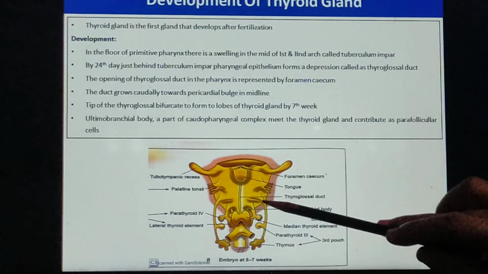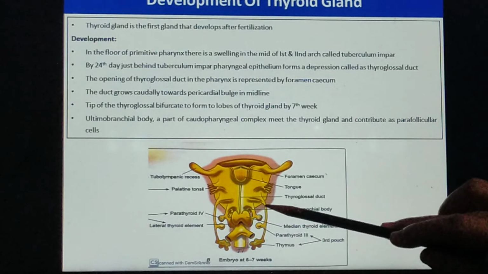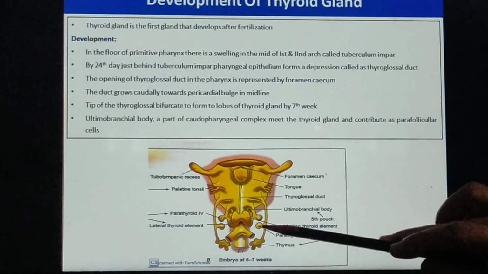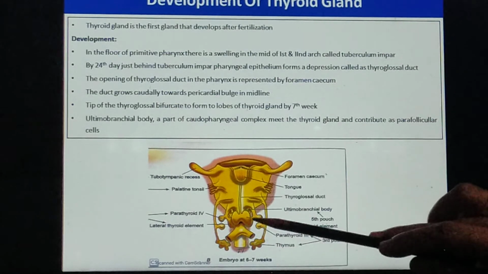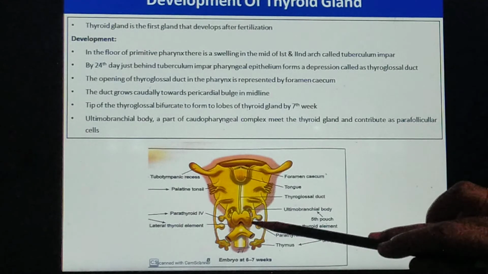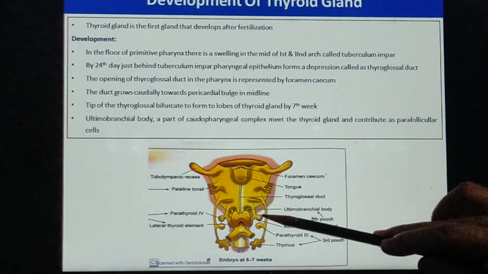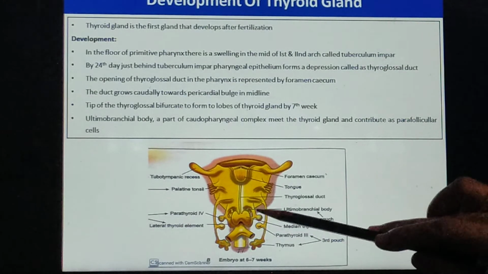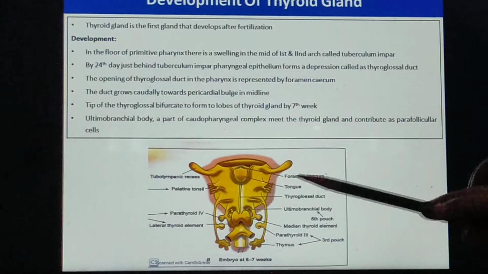So when the thymus descends down, along with the thymus, parathyroid also descends down. Somewhere on its way, it gets detached from the thymus and it gets incorporated inside the thyroid gland. It is forming the inferior parathyroid. While from the fourth pouch, the parathyroid fourth is formed, and this also gets detached from the floor of the pharynx.